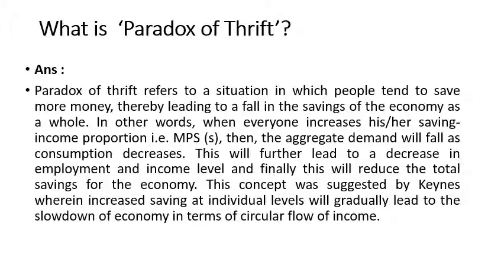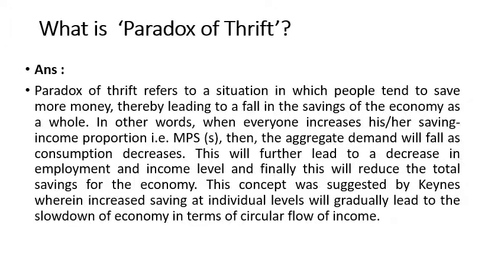That means everyone's income will decrease thereafter. It will be a difficult situation for the economy. The GDP will decrease, employment will decrease, per capita income will decrease, and that is a situation which is dangerous for the economy. This is called the paradox of thrift.